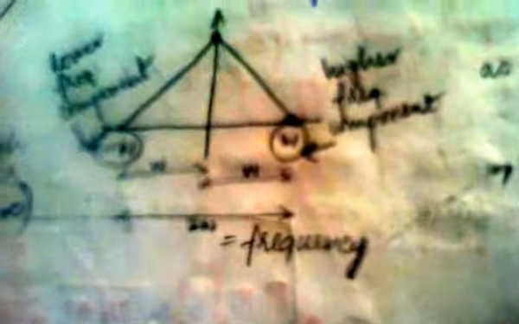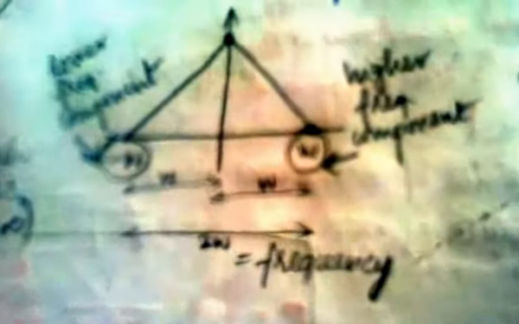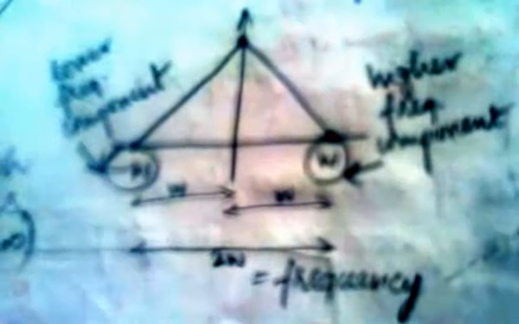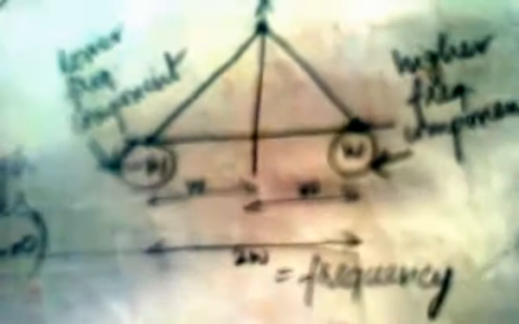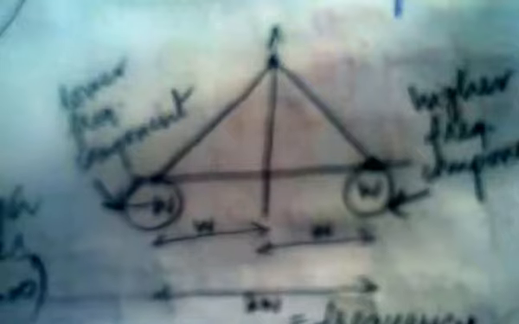There is a diagram for this. On the top left it is the low frequency component, on the right the higher frequency component, and below it says frequency. A triangle is limited from minus omega to omega, so the total frequency is 2 omega.